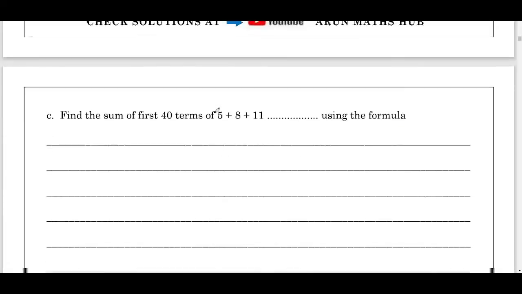In the same way, one more question. I've included many practice questions. If you practice all these questions, definitely you can score 2 out of 2 marks in the exam. Now in your pocket you have 2 marks. If you learn to find the sum of n terms, definitely the 2 marks will be in your pocket.